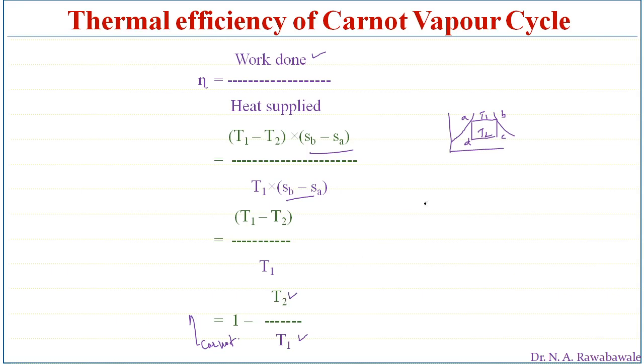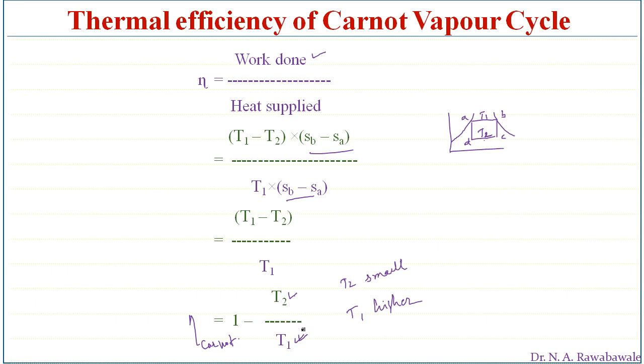A smaller T2, the temperature of the condenser, or a larger T1, the temperature of the boiler, will increase the efficiency. So T2 must be as small as possible, and T1 must be as high as possible, which will result in the higher efficiency of the Carnot cycle. So it is always better to have a higher temperature of the boiler and a lower temperature of the condenser.